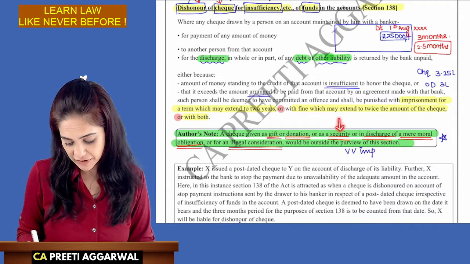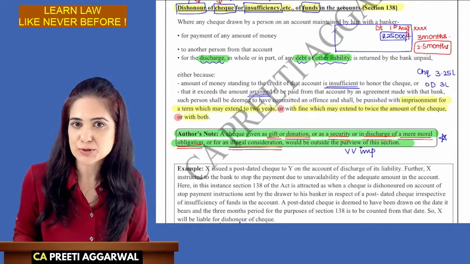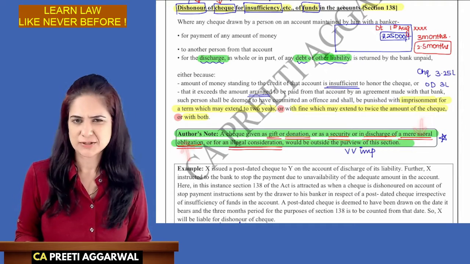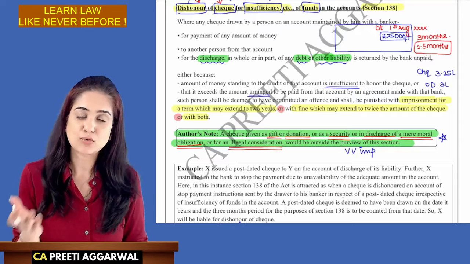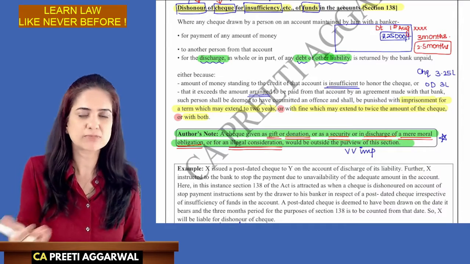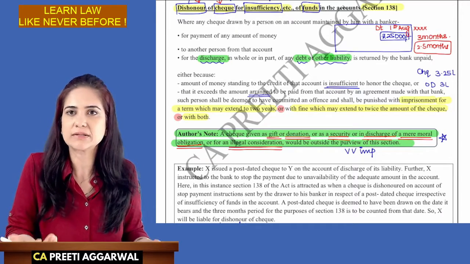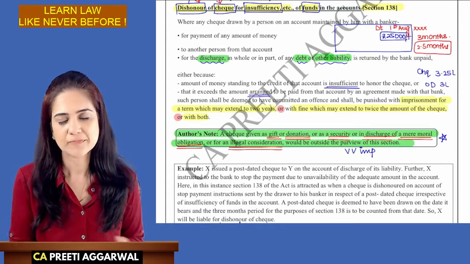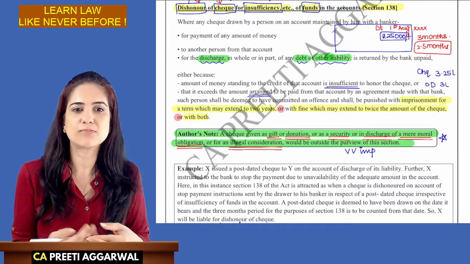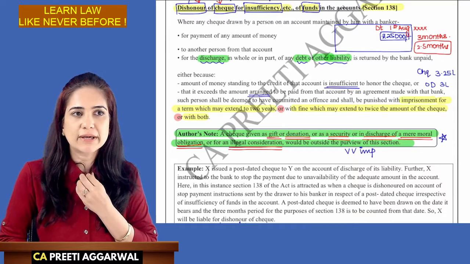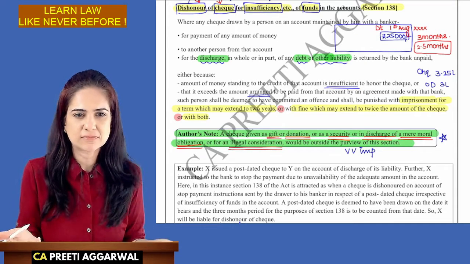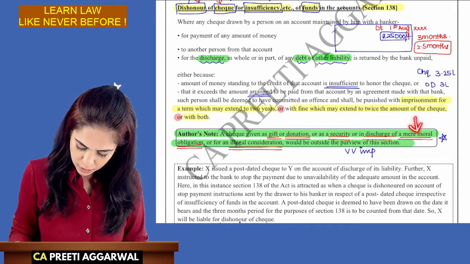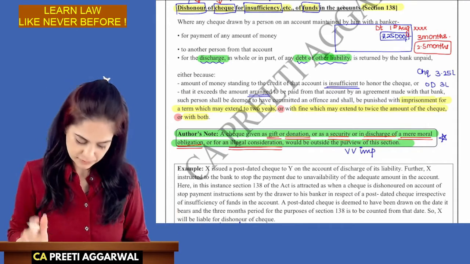Now, that check which I had given as security got dishonored. It is some moral obligation. It was not that I had to pay it as a debt or liability. It was just a moral obligation. Like, I give maintenance to my sister. Every month I pay her 20,000, for example. So it's just a moral obligation. Okay? I'm not bound to pay legally. It's just that I paid because she's my sister. So that is just a moral obligation, and that check got dishonored.